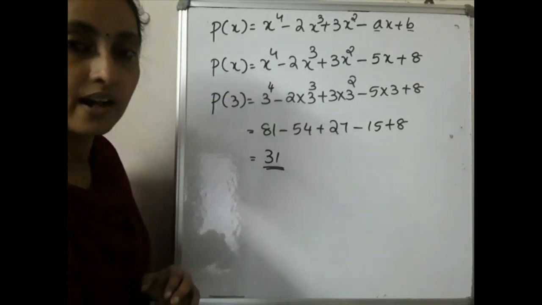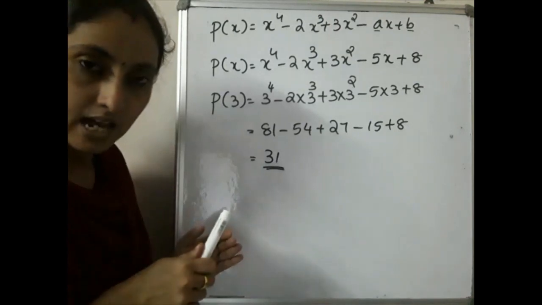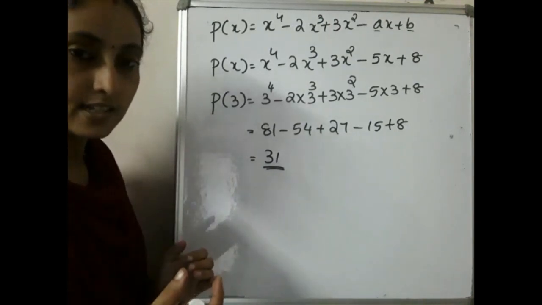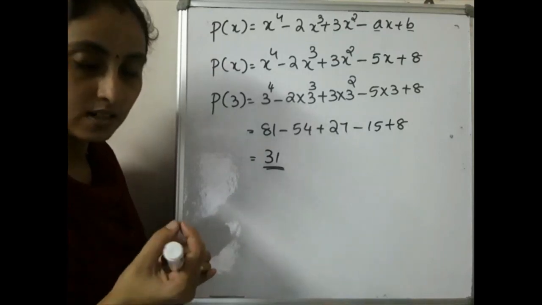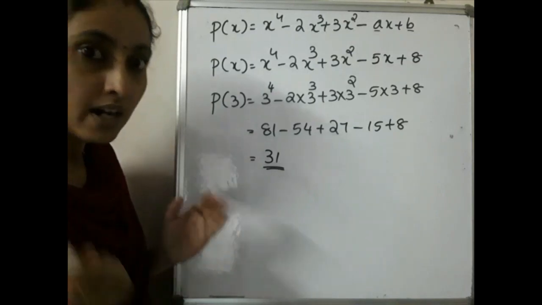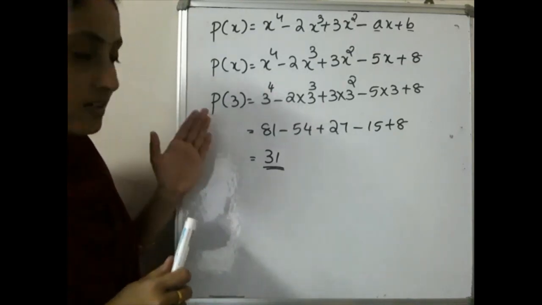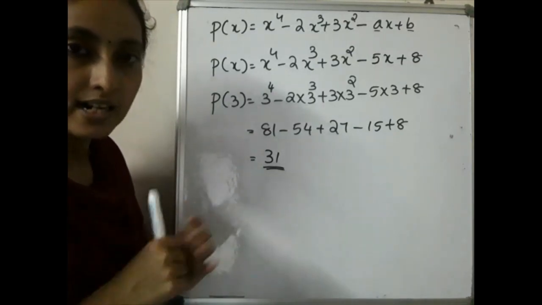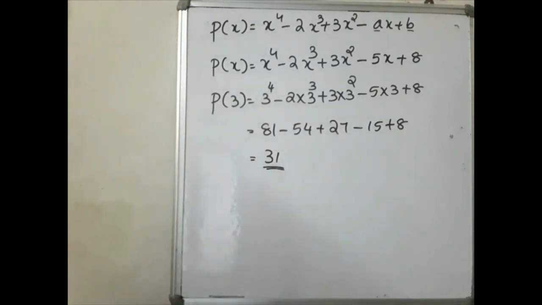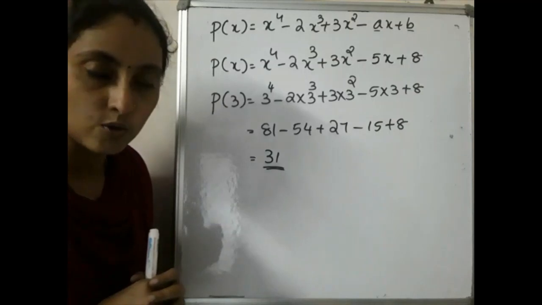Then only you can understand wherever the mistakes happen and where your answers went wrong, and you can discuss all those things while doing it by yourself. I will just guide you how to do each and every question. Hope this question is clear. Then we will move to the next one.